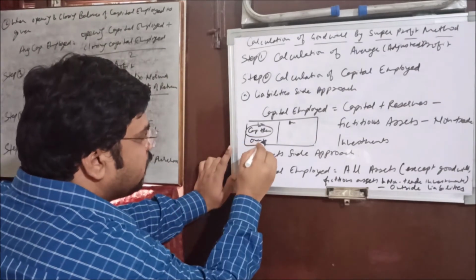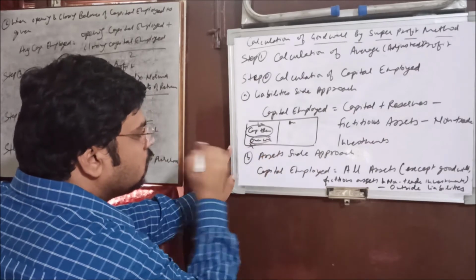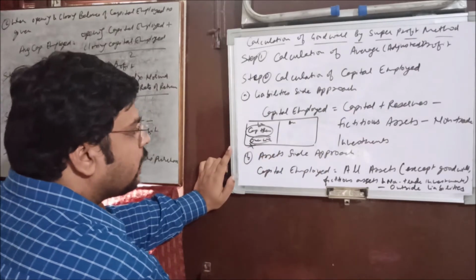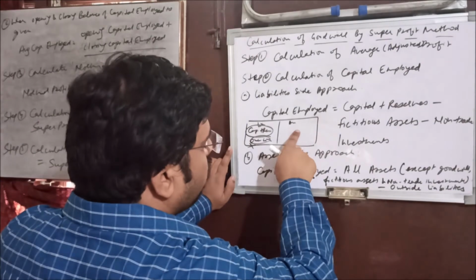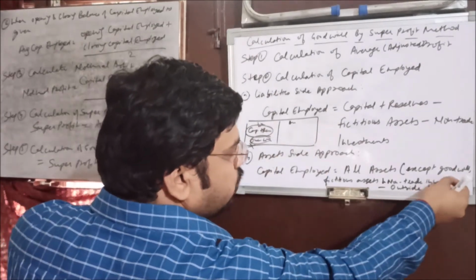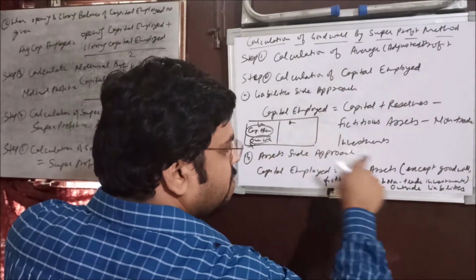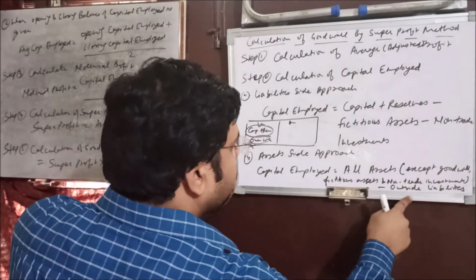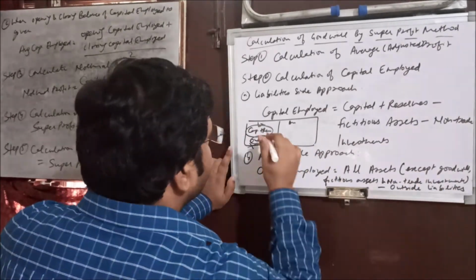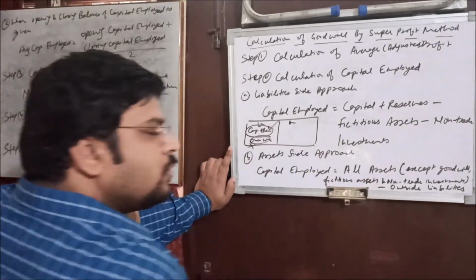Other outside liabilities are to be deducted if given. If we follow the asset side, we already excluded those assets from the total fixed and current assets, then we deduct the outside liabilities. Then what will be left? Only capital plus reserve.